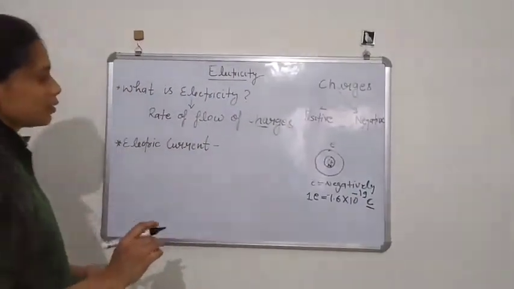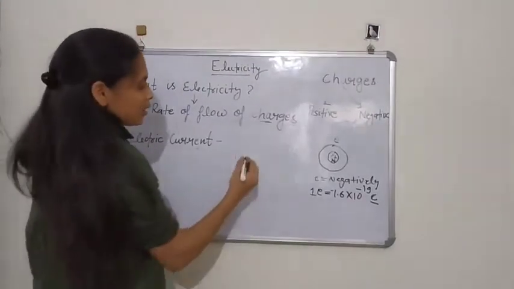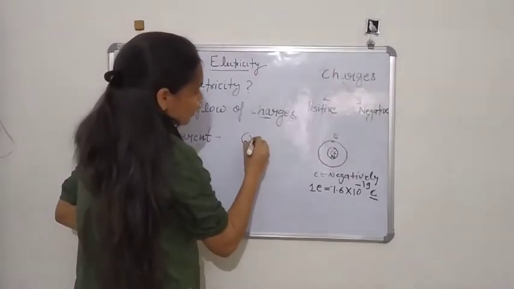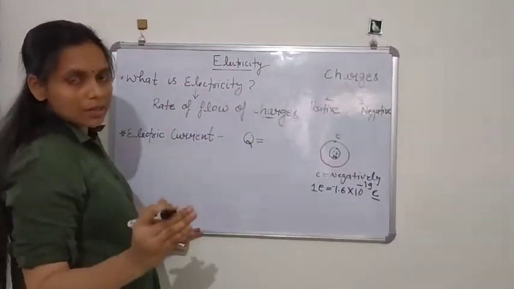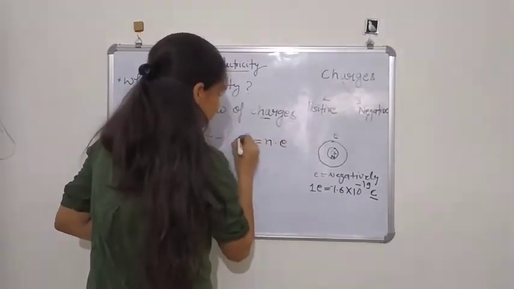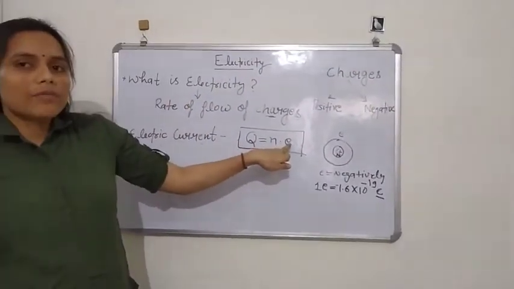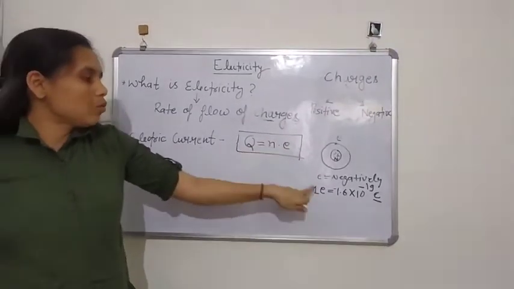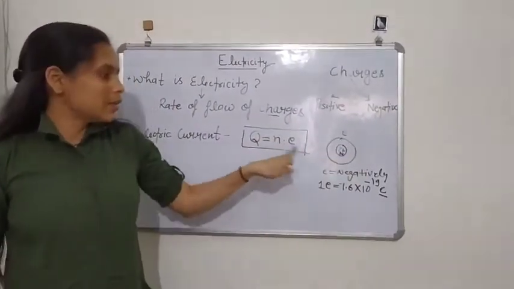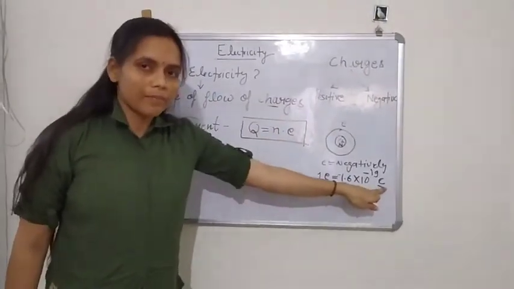If we calculate the total amount of charge for the flow of electricity, it will be represented by the capital letter Q. If n electrons are flowing, the total charge will be n into e. If 2 electrons are flowing, then the total charge will be 2 × 1.6 × 10^-19 coulomb. If 3 electrons are flowing, then 3 times the same value. If 4 electrons are flowing, then 4 times the same value, and so on.